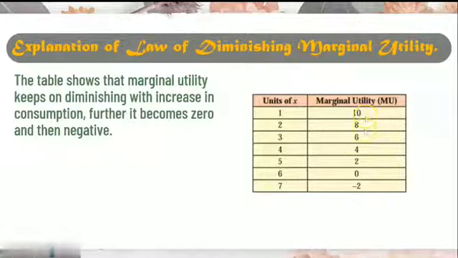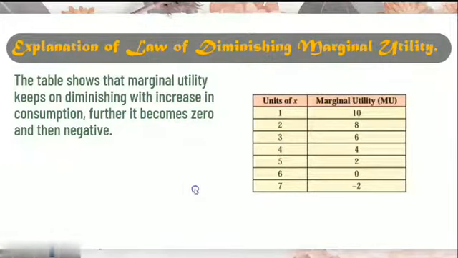Here marginal utility diminishes, but the number of units increases. Further, it becomes 0 and then negative. So marginal utility on the sixth unit is 0 and further it turns negative. So this is the explanation of the law.